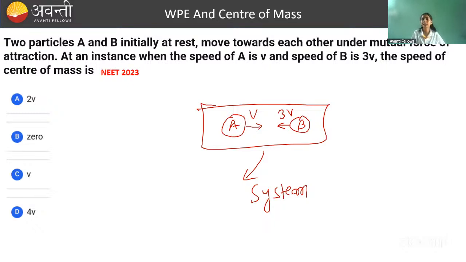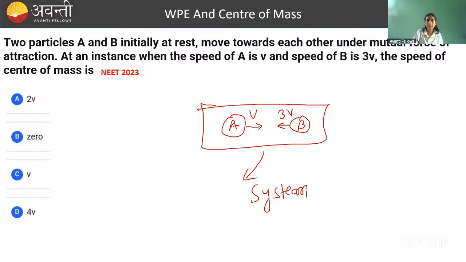First, let me tell you one thing. Center of mass का speed कब change करेगा? When its momentum will change, when external force will act. I have taken here A and B as a system. So whatever force is acting between A and B is internal force, it's not external force. Done. And if there is no external force acting, सेंटर ऑफ मास का पोजीशन चेंज नहीं होगा, सेंटर ऑफ मास का वेलोसिटी चेंज नहीं होगा, सेंटर ऑफ मास का एक्सेलरेशन चेंज नहीं होगा, आई मीन एक्सेलरेशन आएगा ही नहीं. डन है.